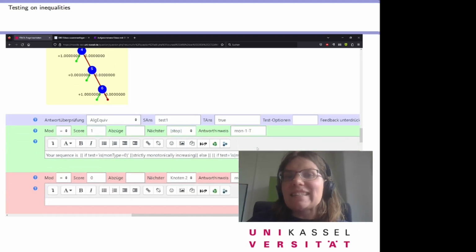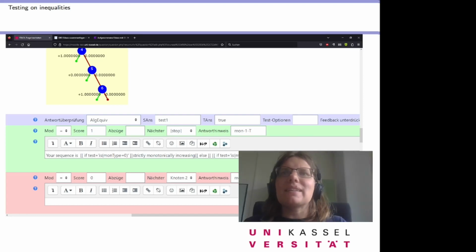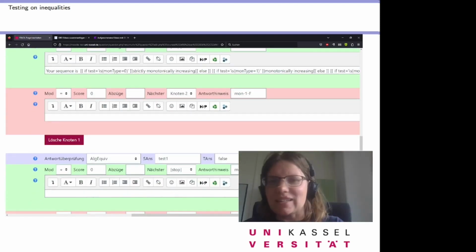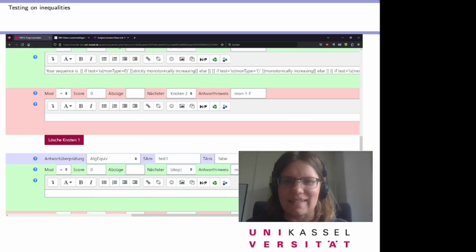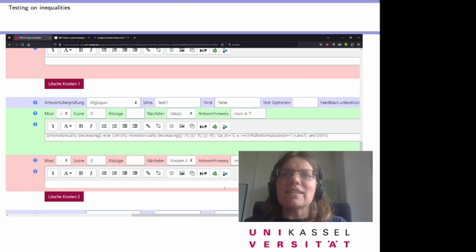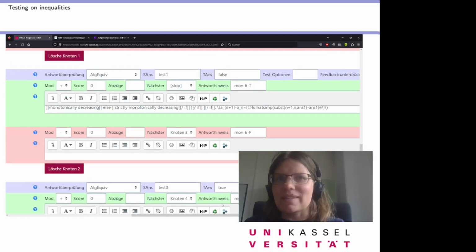If it's not true, we have to check whether it is false or not, because we don't have option 3, undefined, in this tree. If it's false, then we can tell, yeah, your sequence doesn't work. If it's not false and not true, then it is unknown, and then we can check the next test.